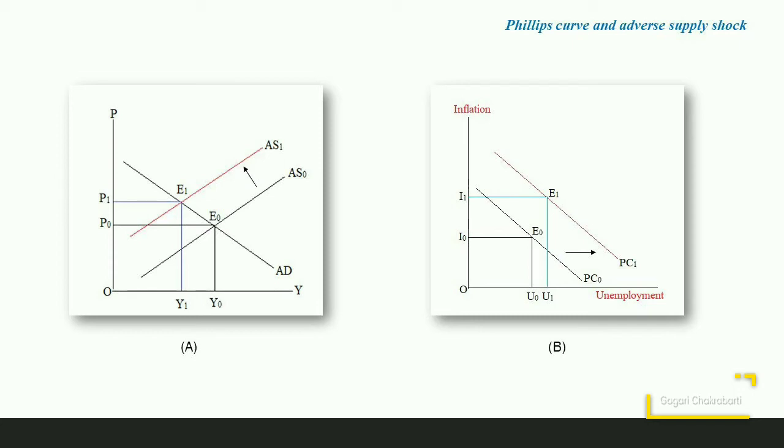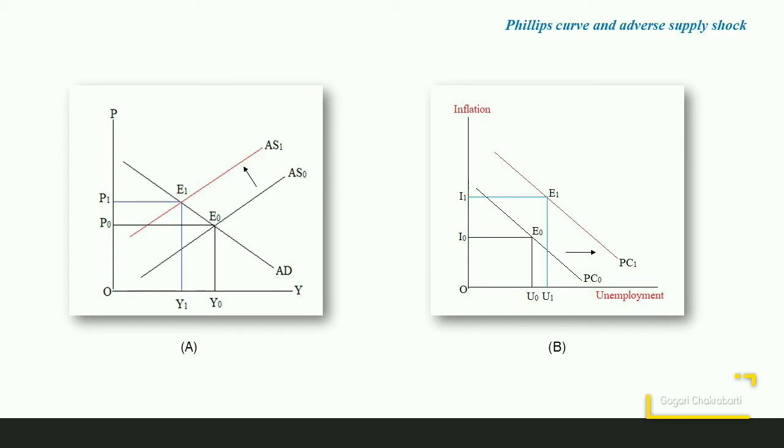Now suppose there is some adverse supply shock, so that the aggregate supply curve shifts from AS0 to AS1. New equilibrium is attained at point E1, prices rise to P1, output falls to Y1. So now it's a situation where prices rise and output is depressed, so that unemployment also rises. So basically this is a period of inflation and stagnation, which is also called stagflation.